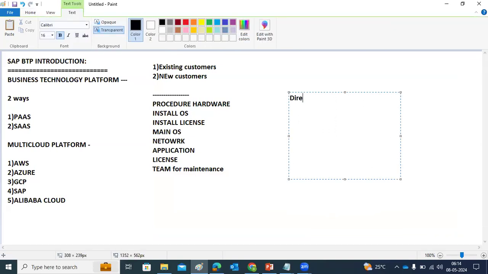You can directly pick the related service from BTP and start building the logic directly, which means you don't need to spend time on the hardware side, and also money. And there are no separate licenses, only one license under one shop.